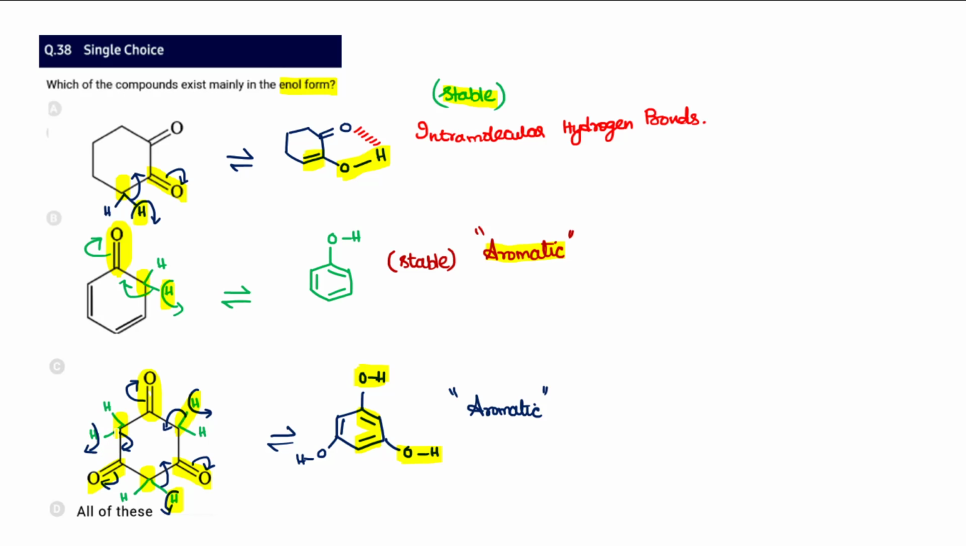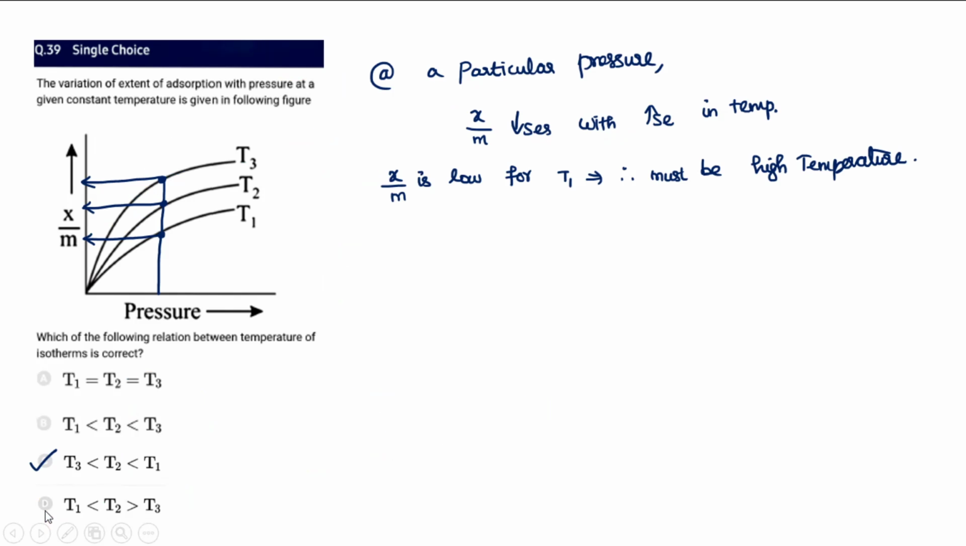And for this CO, this is an alpha hydrogen, so this hydrogen will be out, so here there will be a double bond with OH. That is also resulting in aromatic character. So all of these appear to be obtained mainly in enol form.